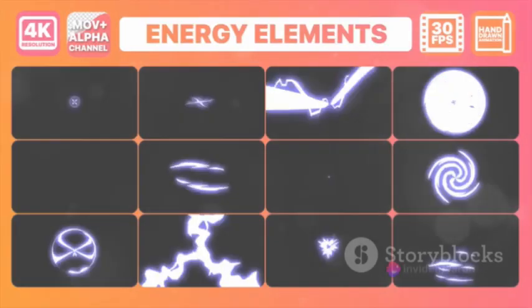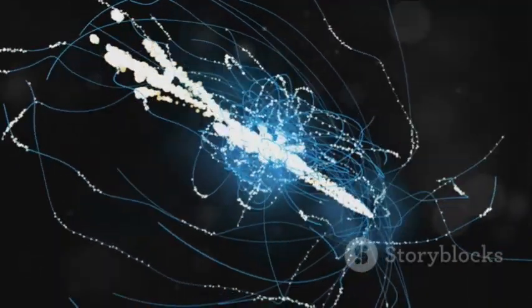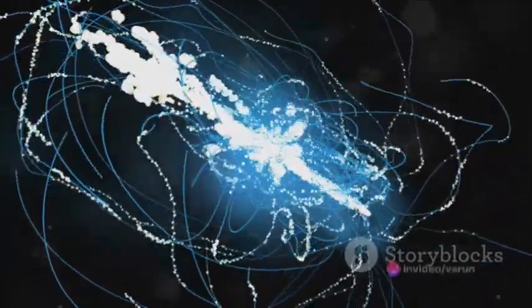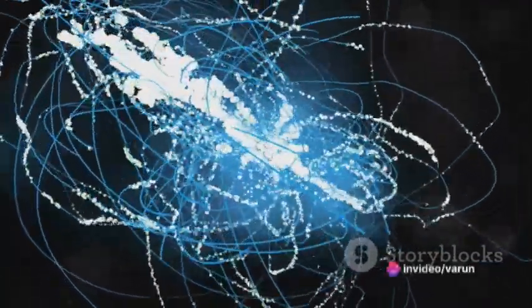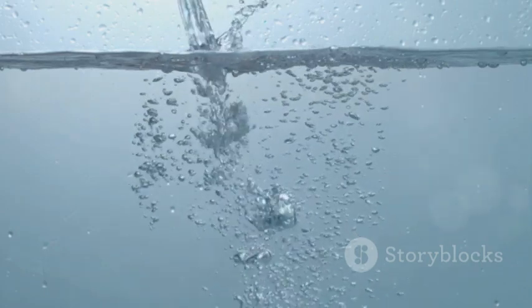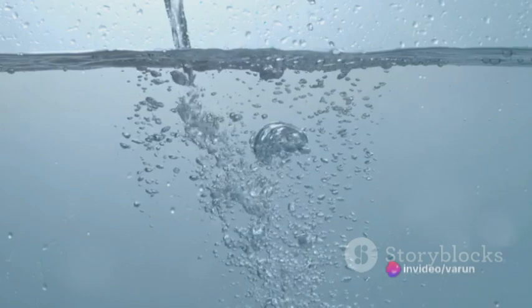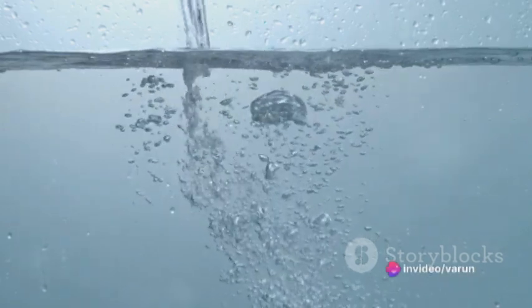The second characteristic is the kinetic energy of particles. Kinetic energy is the energy that a particle possesses due to its motion. Particles of matter are always in motion, and the degree of their motion depends on their temperature. As the temperature increases, so does the kinetic energy of the particles, causing them to move faster and in a more random manner. This is why, for instance, water turns into steam when heated. The increase in temperature gives the water molecules more kinetic energy, causing them to move faster and eventually change from a liquid state to a gaseous state.